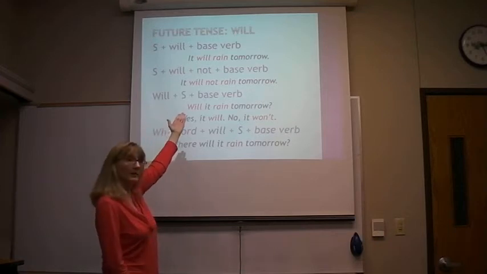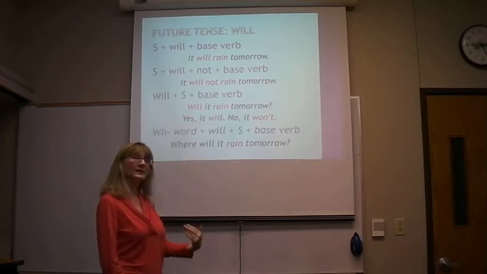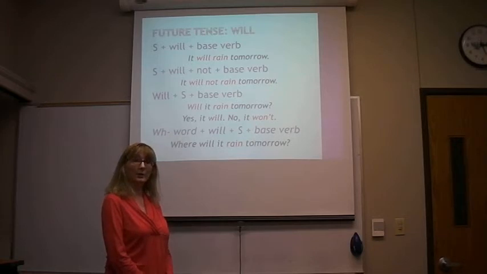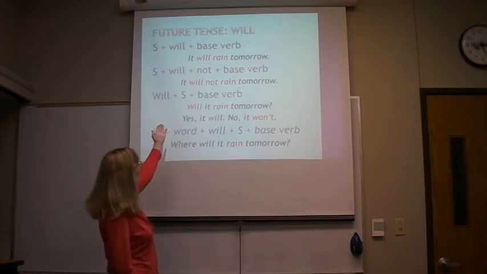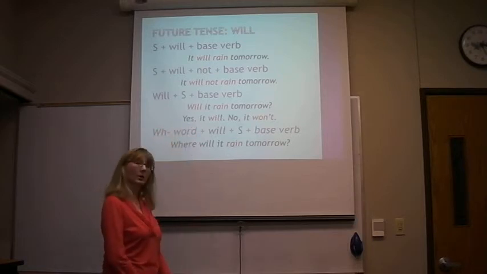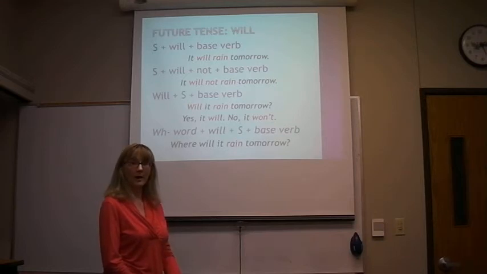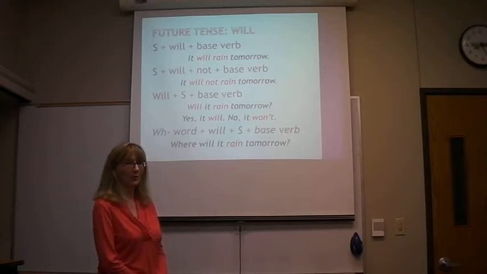But if you want to make that sentence negative, you just add the word not after will. It will not rain tomorrow. Will plus subject plus base verb would make a yes-no question. Will it rain tomorrow? And of course, the answer is yes it will or no it won't.